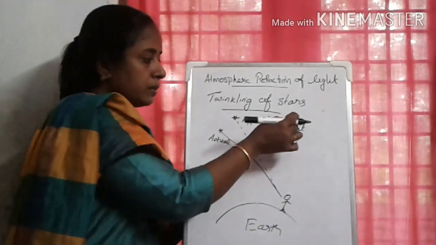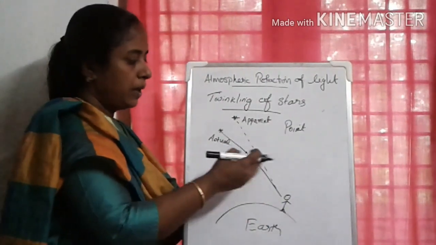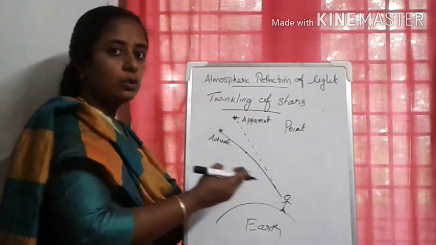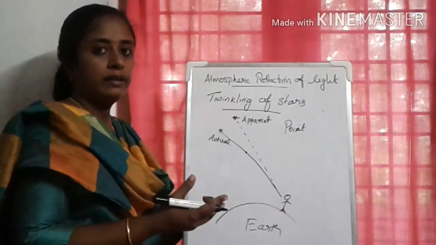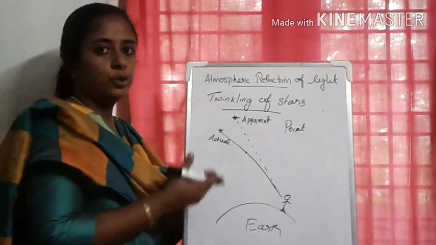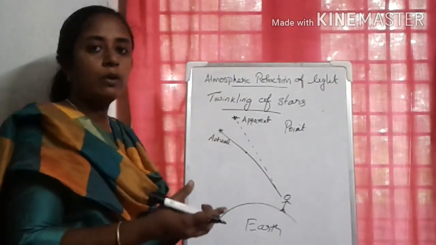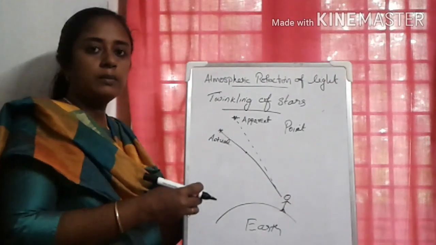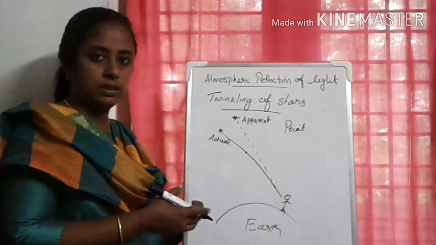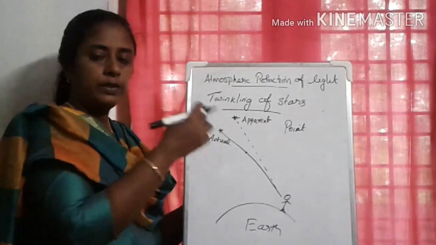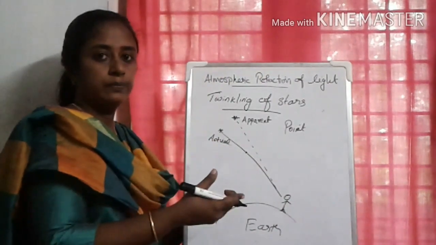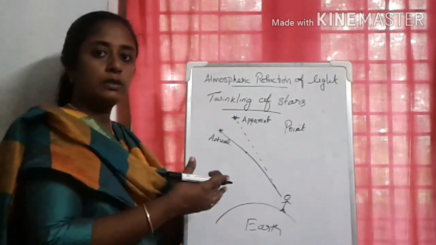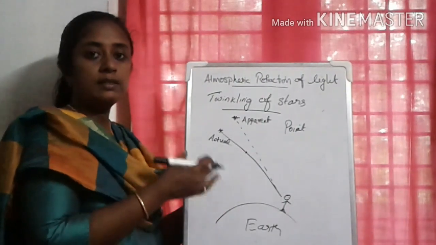So when the light from the point source passes through different layers of the Earth's atmosphere, the amount of light entering the Earth changes due to atmospheric refraction. Sometimes more amount of light reaches, sometimes less amount of light reaches. Why? The physical and chemical properties of the atmosphere change continuously.